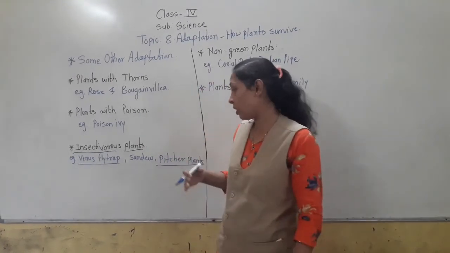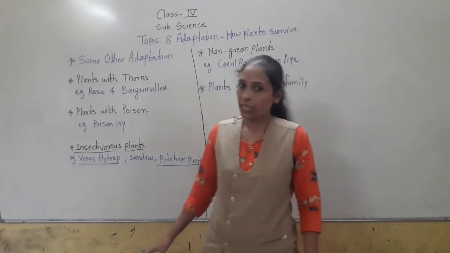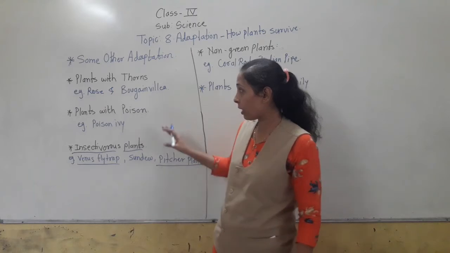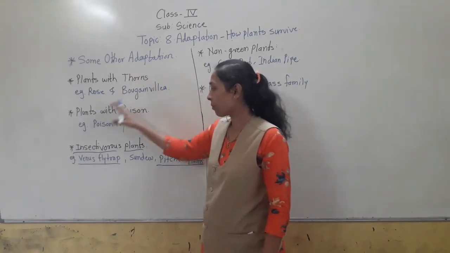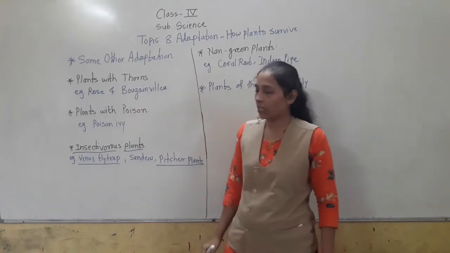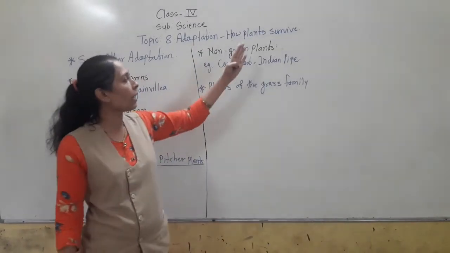They have a special type of leaves, and with the help of those leaves, they eat the insects. So this is all about what we have discussed up till now: plants eat thorns, plants eat poison, and we have also discussed the insectivorous plants. Let's move on to the next point, that is non-green plants.